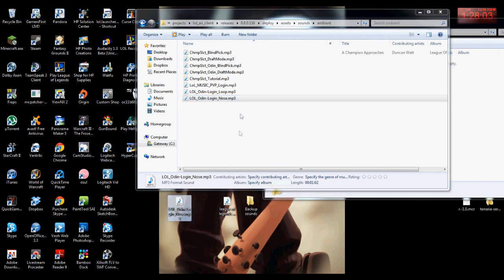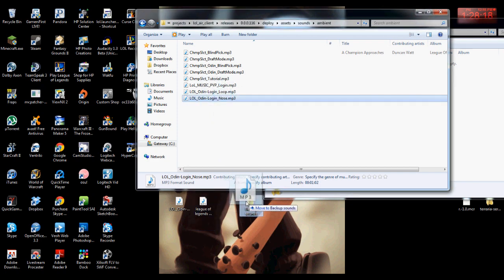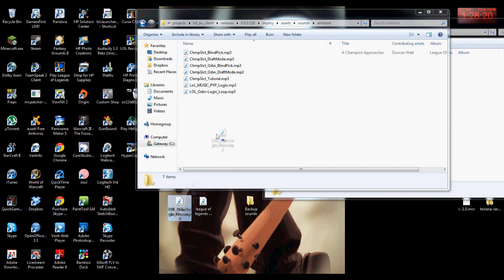Now basically all you do is you switch it out. You take the actual file, which is this right here, and then you rename it. You rename it as what the file you're switching. Now always back up the files you switch. You never know when something might get screwy.